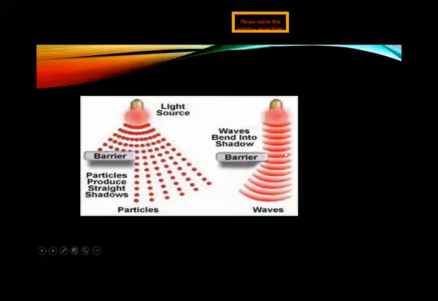Now, waves bend into the shadows. Here we show that light is emitted in the form of waves. And if we place a barrier on the way of light, the light is bent at that part. This shows that light bends like waves bend when a barrier comes on the way of light. So that's how we can show that light has a dual nature. It can move in the form of particles as well as in the form of waves.